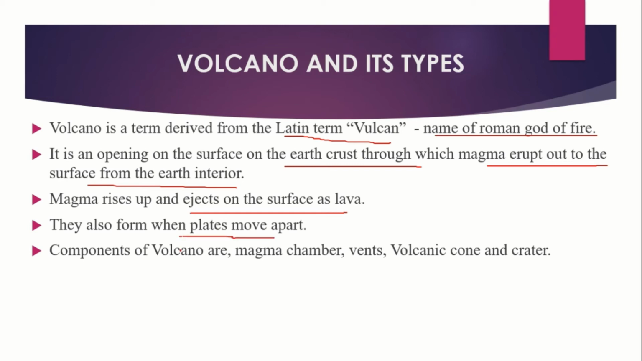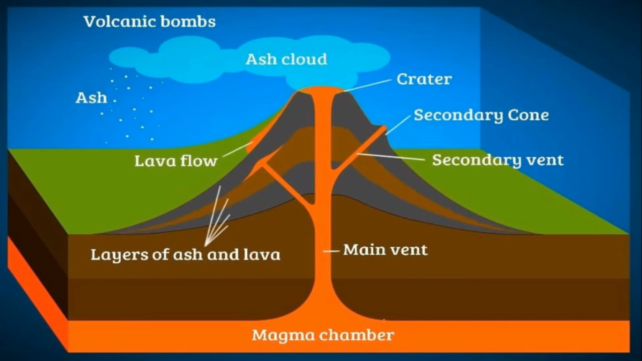Components of a volcano are magma chamber, vent, volcanic cone and crater. Magma chamber: a large pool of liquid rock found beneath the surface of the earth. Vents: an opening serving as an outlet for air, smoke, fumes, magma, etc. Volcanic cone: a landform built by the magma ejected from the vent in the shape of a cone. Crater: a bowl-shaped depression found at the top of the volcano through which magma flows out.